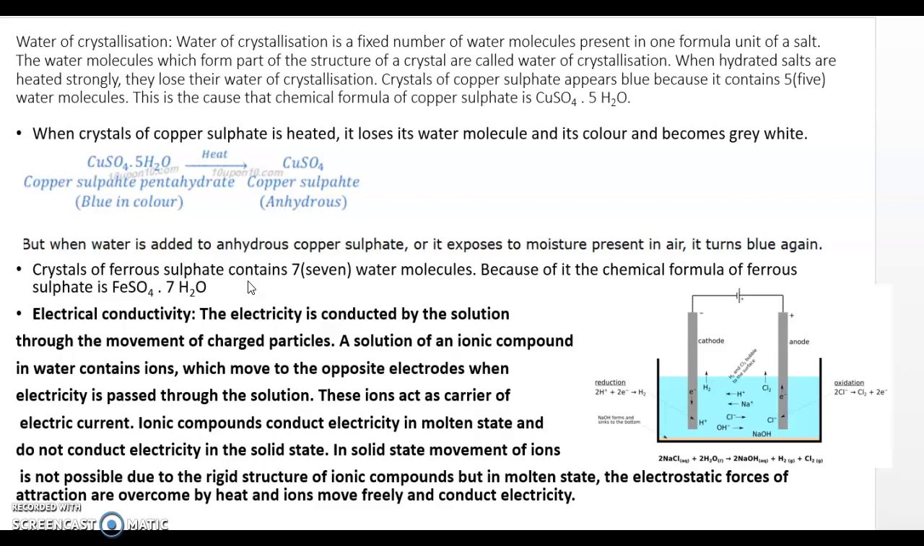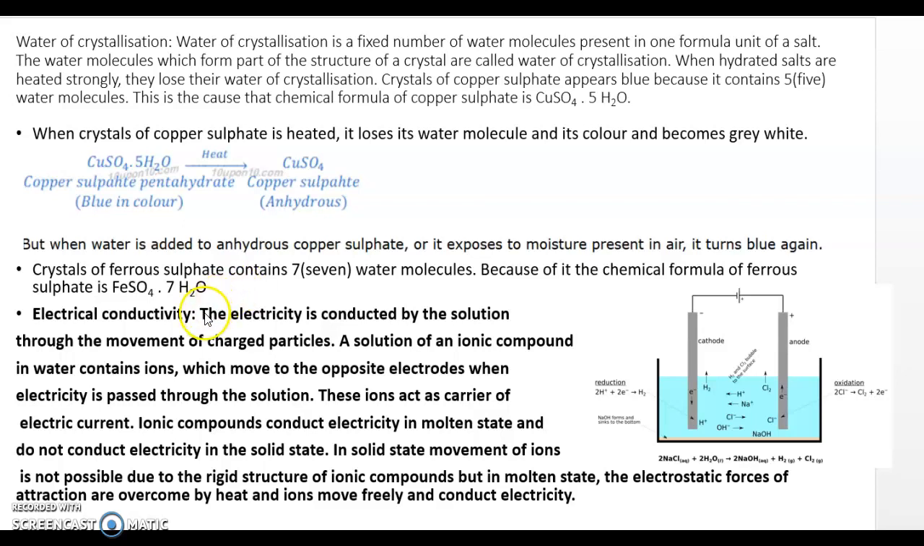Moreover, an ionic compound will conduct electric current only in the molten state or when dissolved in water. In the solid state it will not conduct, because the ions, due to the rigid structure as well as the electrostatic force of attraction, are not allowed to move freely.